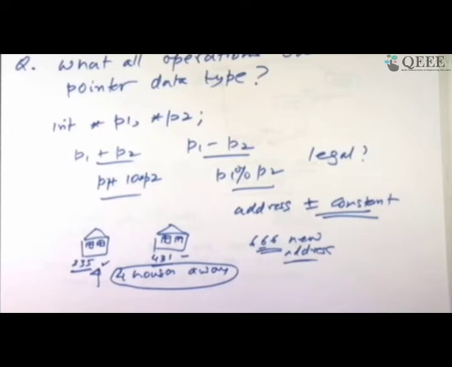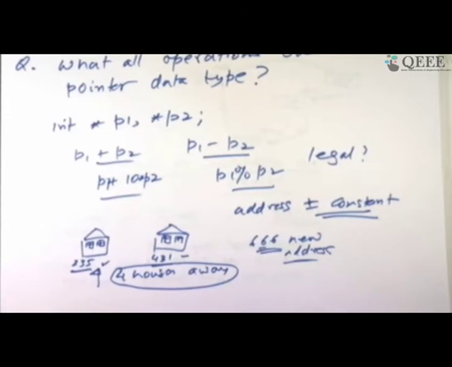Is 235 less than 431? Yes, you can do that. Can I go a few things up or down? Yes, you can do that. So pointer arithmetic, as it is called, which is there on some of my slides earlier, is restricted for a very good reason, that you otherwise produce meaningless entities. An integer operated with an integer typically gives you a meaningful integer or gives you true or false, whatever, but addresses typically don't do that.